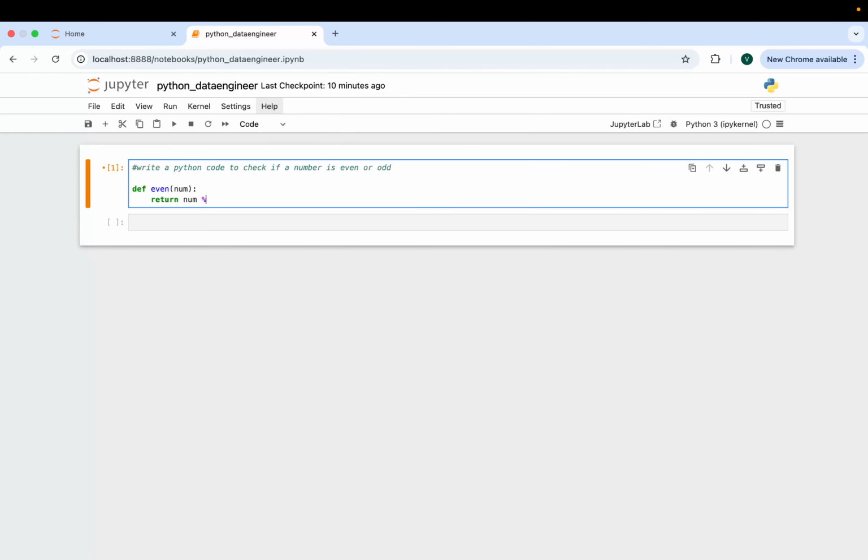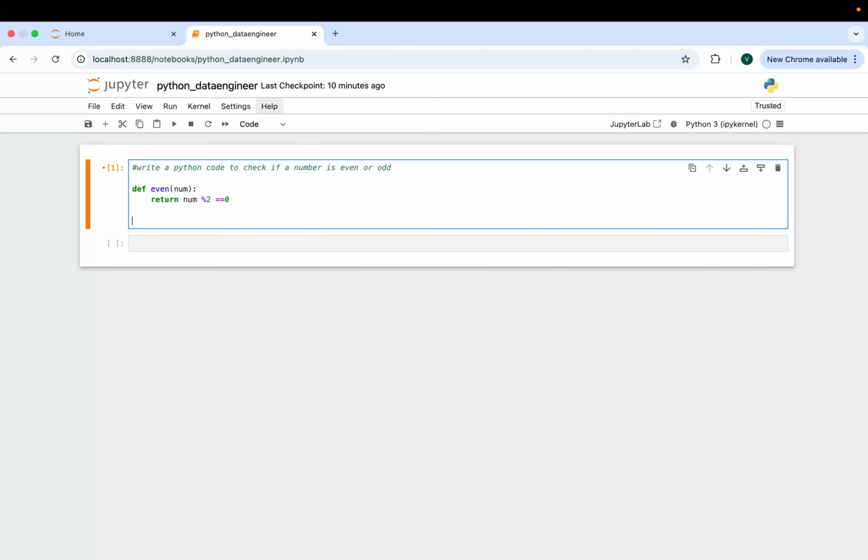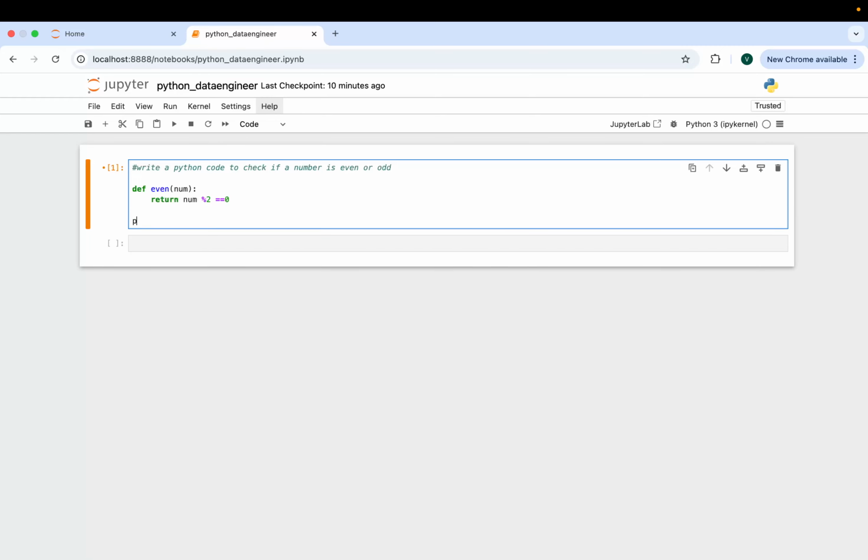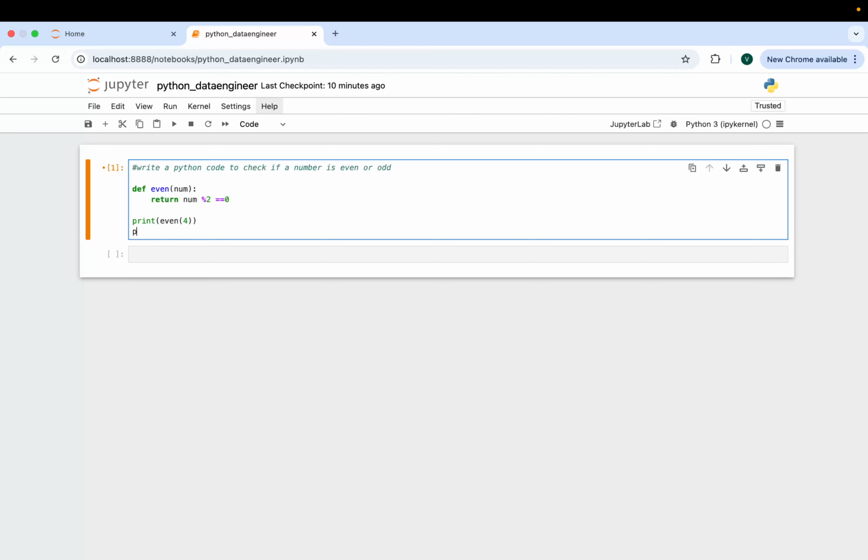Now we'll call this function and pass any number, like 4, and we'll pass one odd number also. And we'll run it. You can click here also.